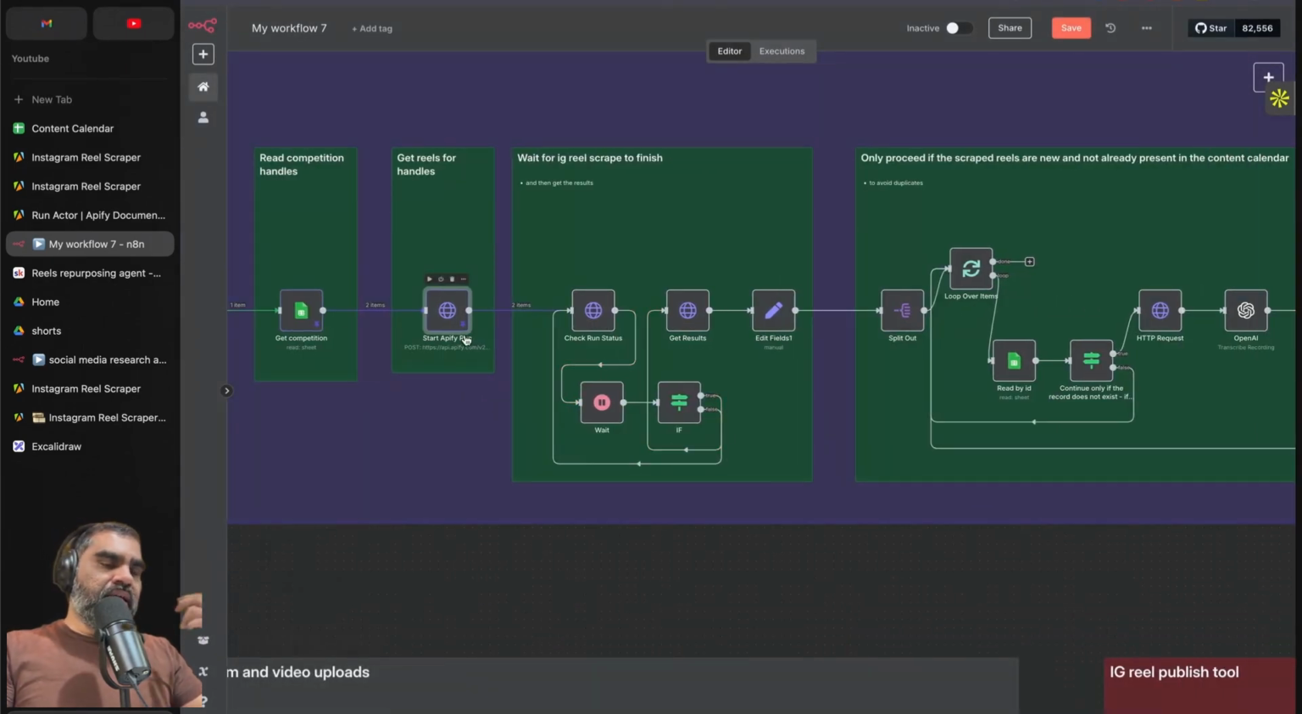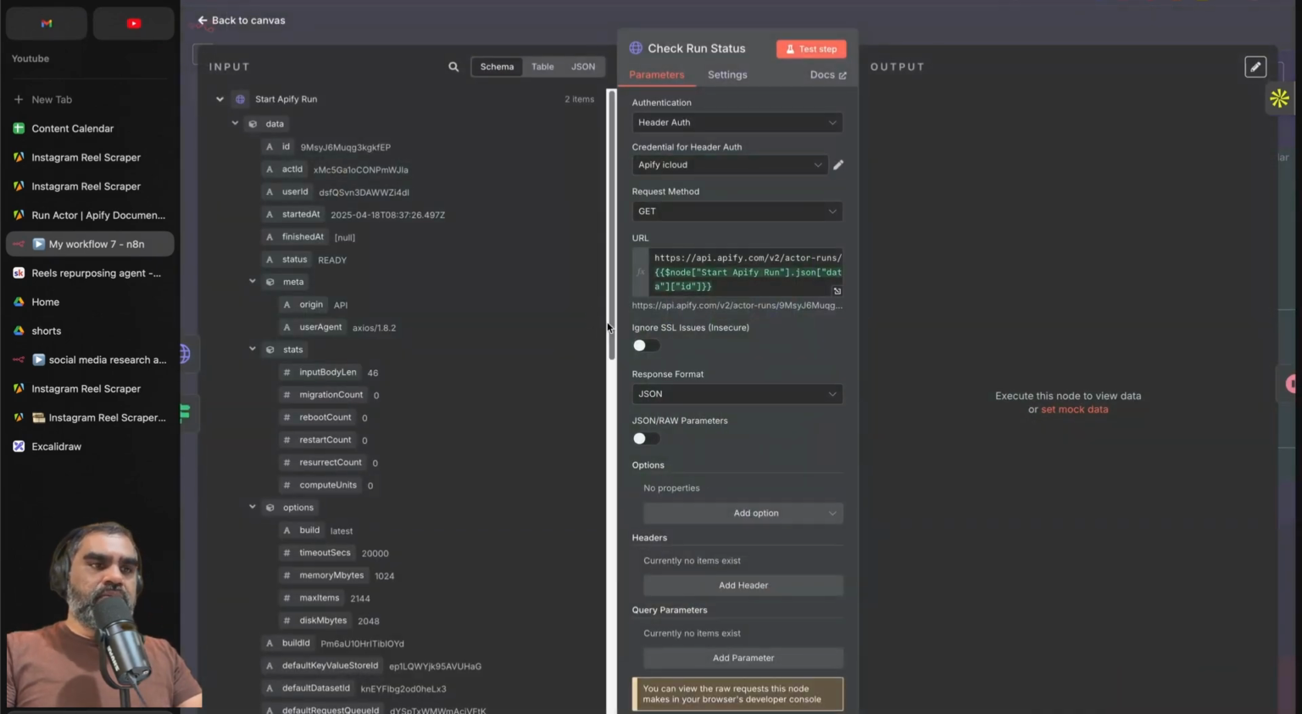Because it is running asynchronously, which means that it starts the actor and then it comes back immediately. And then you have to check the status of the actor to see if it is finished or not. That is this node over here. This is another check run status.